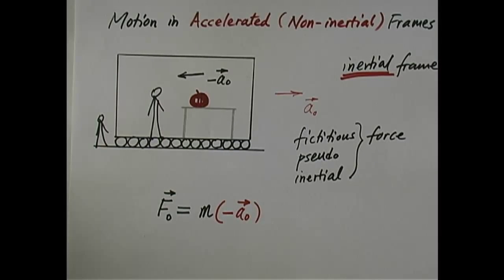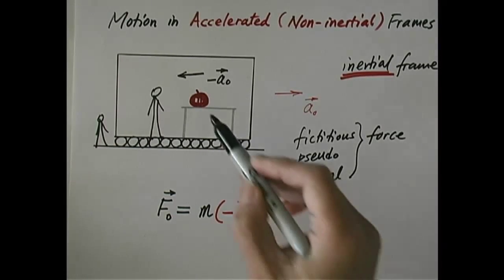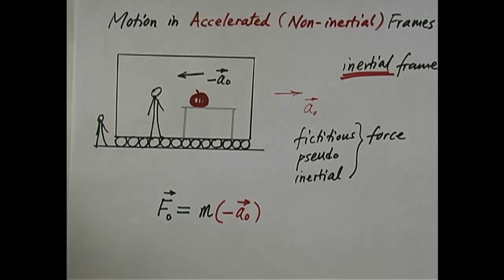It has no real physical origin. It is an imaginary force. But with that imaginary force, if we add that force to the real physical forces such as friction, such as gravity, whatever, then we'll come up with a modified version of Newton's second law, which completely explains the motion of this apple even from an accelerated frame, which is the car itself.